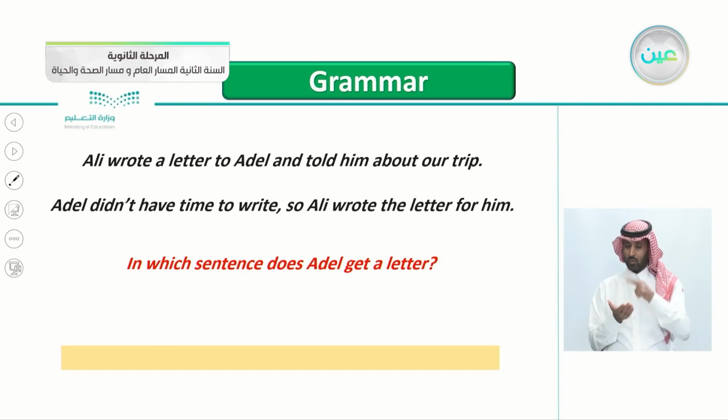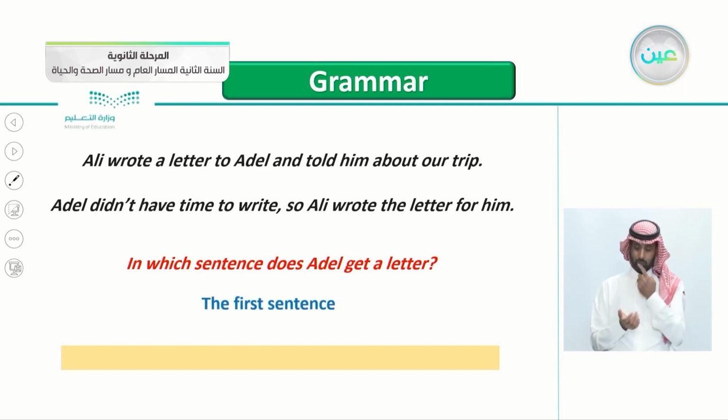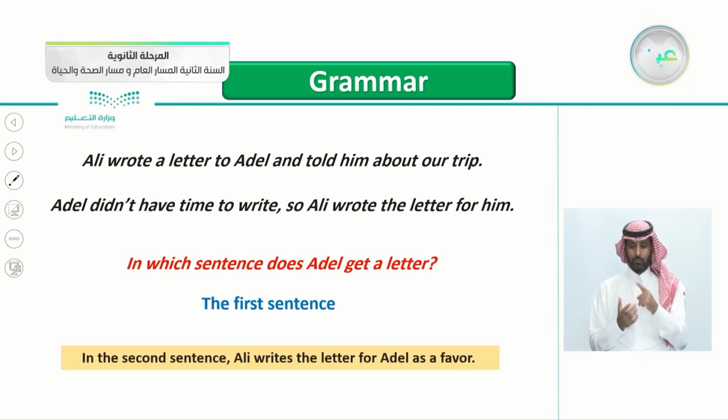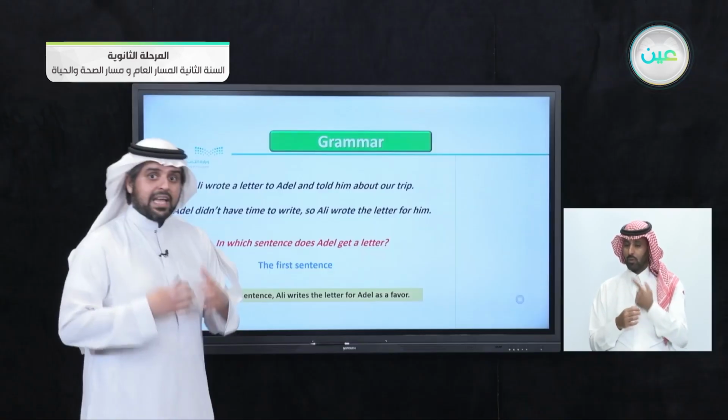In which sentence does Adil get a letter? It's the first sentence. Of course, this is easy. In the second sentence, Ali writes the letter for Adil as a favor, so he is helping him.